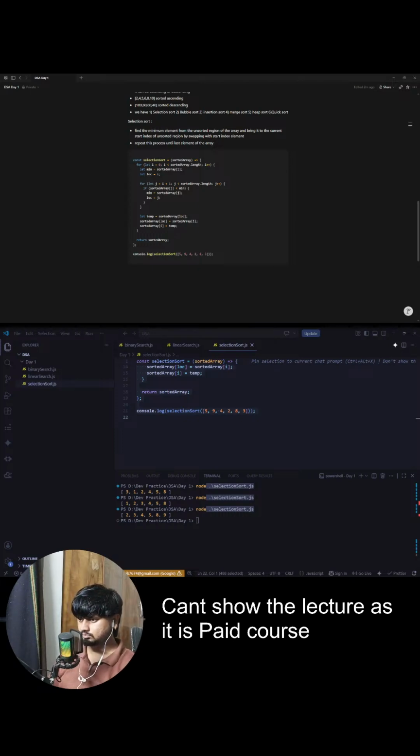Now you can also do j equal to i plus 1. That is also fine because we have already assumed i to be the minimum guy, so that is already considered. It is the same as the thing we have done earlier. Let's say you are given an array and you want to find the minimum element. We said a of 0 is the minimum and location is 0. We write a loop. It's your choice: you can start the loop from 1 or 0, both are equally good. If a of i is better than minimum, update minimum equal to a of i, and update location equal to i.